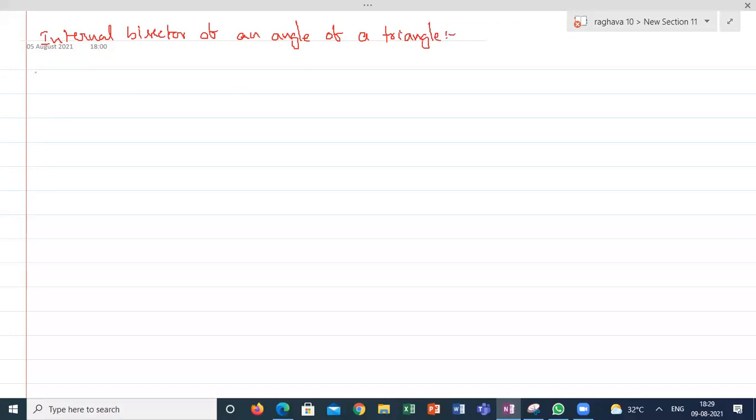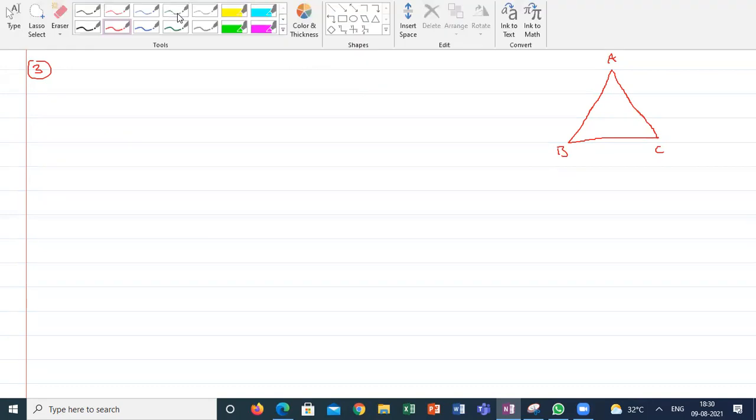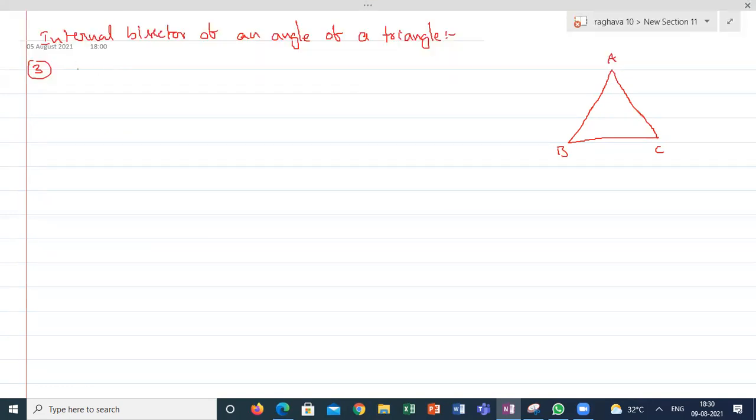This is the third theorem. There is a triangle ABC. The triangle is having three angles. The internal bisector of an angle of a triangle. I'm writing the statement. Keep it in mind, guys. Statement is very important to understand the entire thing. How to proceed, everything will come from the statement.